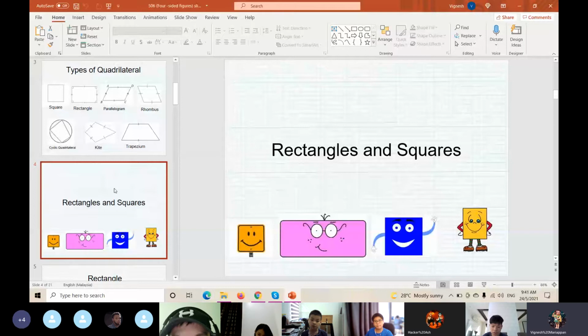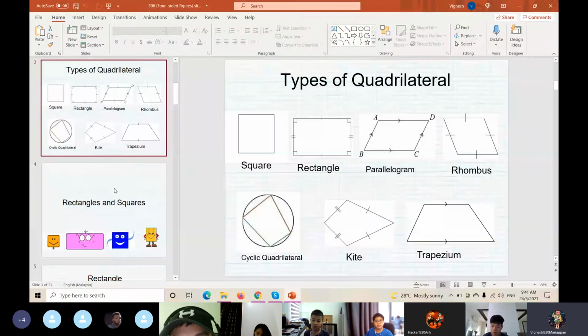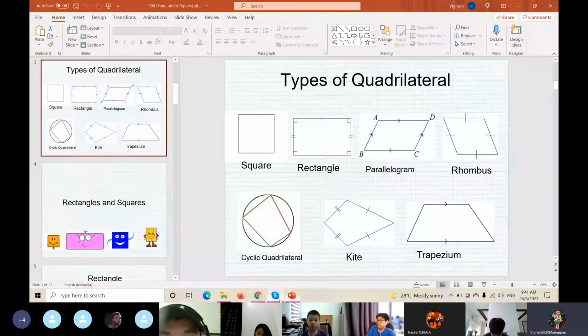Of all these shapes, square, rectangle, parallelogram until trapezium, all the interior angles are how many degrees, class? All the interior angles, how many degrees for all the shapes? Who can tell the teacher? What is the total interior angles?